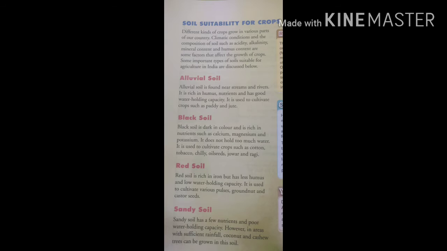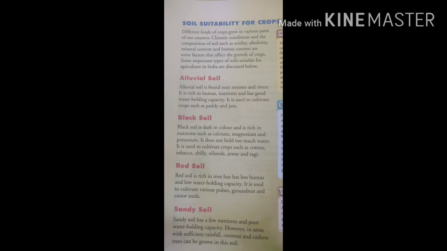Soil suitability for crops. Now there are different types of crops, and they require different types of soil. As different types of climatic conditions are necessary for the growth of different plants, different types of soil are also required for the growth of different types of plants. First is alluvial soil. It is found near streams and rivers, and it is rich in humus, nutrients, and has good water holding capacity.